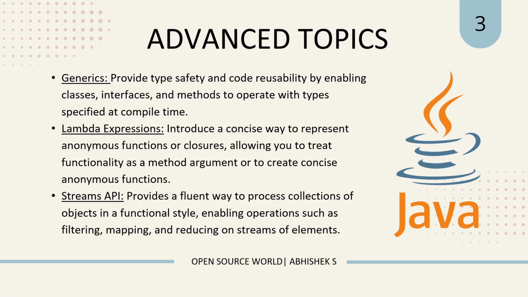They allow you to treat functionality as a method argument or to create a concise anonymous function. Functionality as a method argument means the focus is on declarative programming here. Declarative programming is a programming style where you are more concerned with what the code should do rather than how it will be implemented.